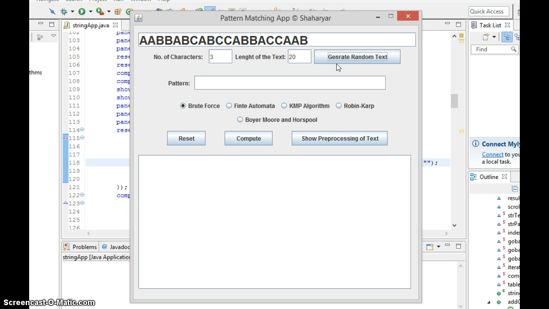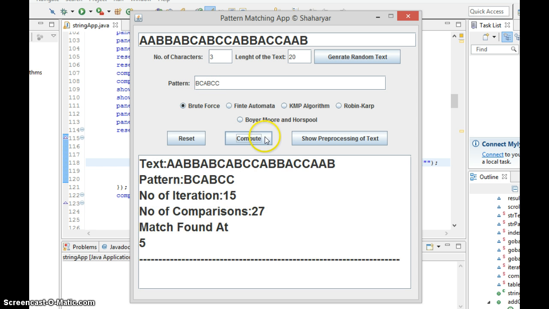Now I want to search for this pattern. The pattern's length is 6, and I'm using brute force. Computing, it shows the text, pattern, number of iterations, number of comparisons, and match found at 5. So it matched the pattern.